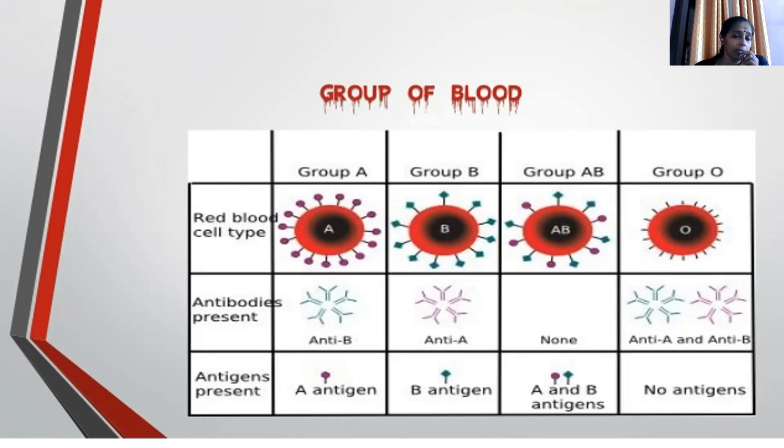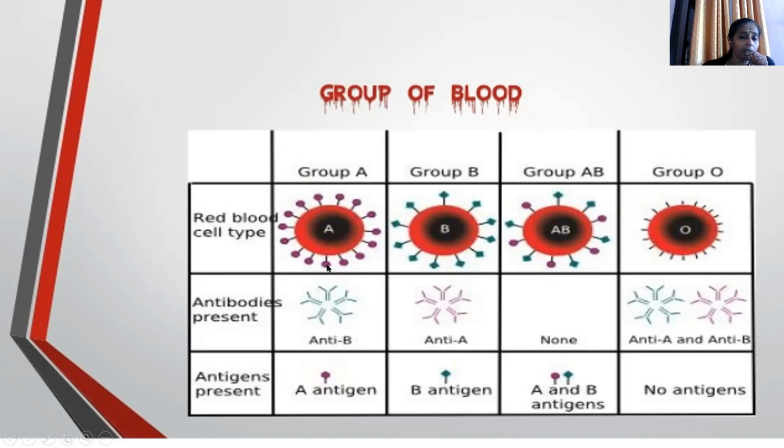As we know, blood is red in color, as all are red blood cells. A is one type of red blood cell, B is another type, AB is another type, and O is another type. What is the peculiarity of these different types of blood cells? If you look at group A, you can see the spiked ones. They have an A antigen. In the case of group B, they have group B antigen, and group AB is a mixture of A and B, whereas group O does not have any antigens.